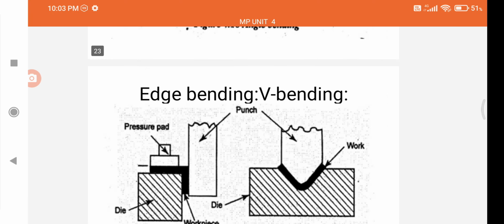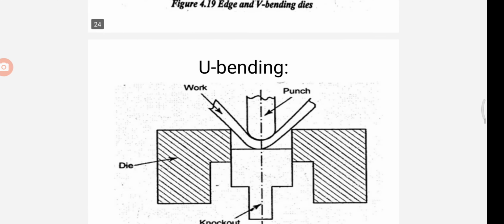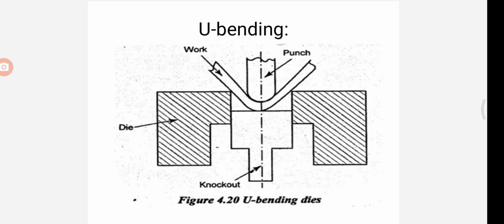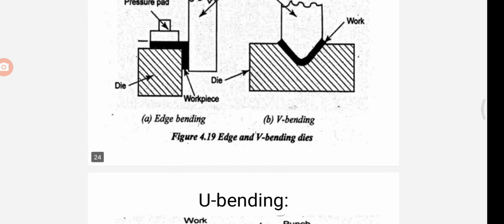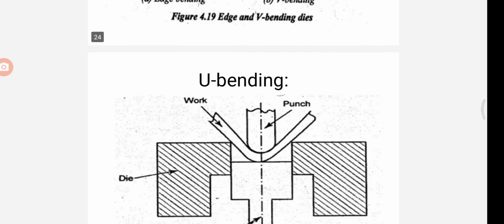This is the angle bending, edge bending, V bending. Next, U bending. See, in U bending the punch and this is the die. If we want a U shape, the shape of the punch is U shape. In V bending, the shape of the punch is V shape. According to the shape of the punch, we can produce the workpiece. So this is edge bending, V bending and U bending.